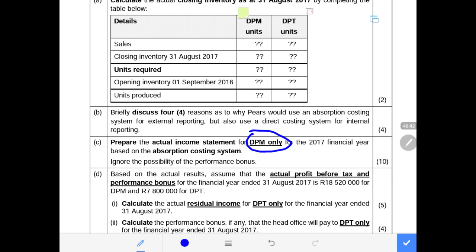We are not evaluating the performance of the divisional manager. I want to make that one clear. We are just calculating the income statement, and all the costs that are allocated to that division by the head office must be taken into account. Even those costs that the manager has no control over must be included, because we are looking at the overall performance of the division and not the performance of the divisional manager.